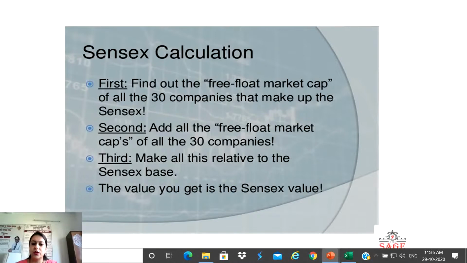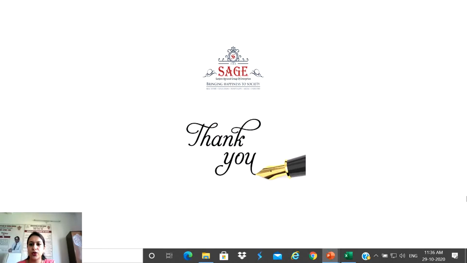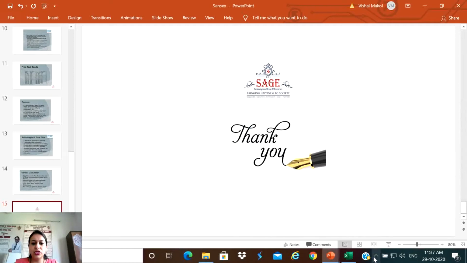So this is just a quick recap of the Sensex calculation. The first step is to find the free float market cap of all the 30 companies that make up the Sensex. Secondly, add all the free float market caps of all the 30 companies, because earlier I showed you the calculation for one company. Similarly, you have to calculate the free float market cap for all the top 30 companies. Then make all this relative to the Sensex base, that is 100. The value you get is the Sensex value. This is how you can calculate the Sensex value, on the basis of which you can judge whether the market is moving up or down.